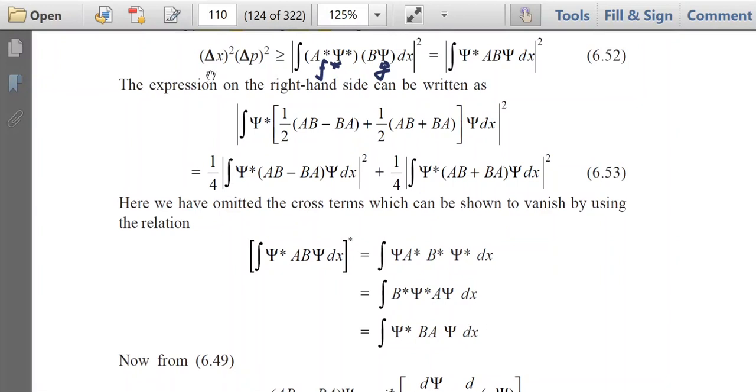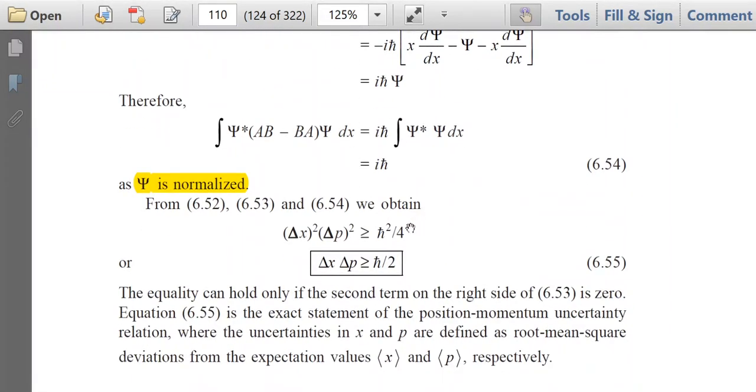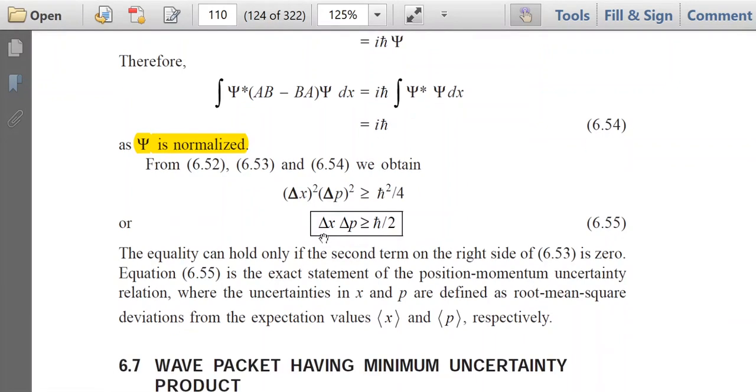So what about delta x square into delta p square? This one is equal to h cut square by 4 plus a term, that is, h cut square by 4 plus the second term. So we can write that delta x square into delta p square is greater than or equal to h cut square by 4, because this one is h cut square by 4 plus the value of the second term. So, delta x into delta p is greater than or equal to h cut by 2.